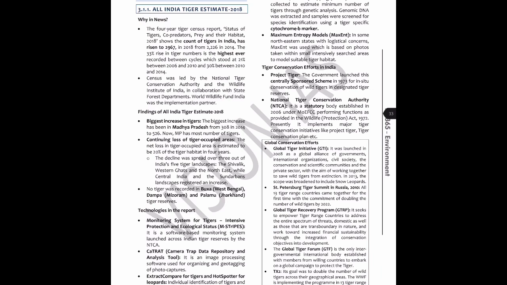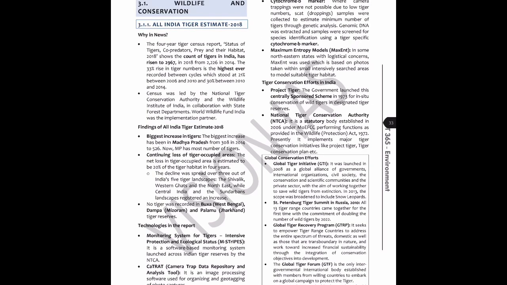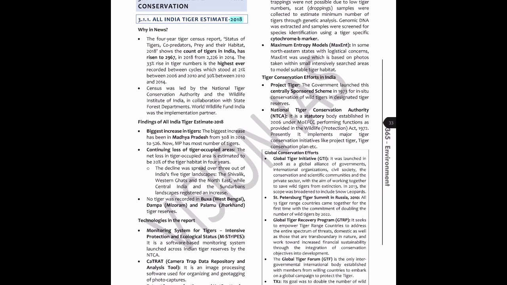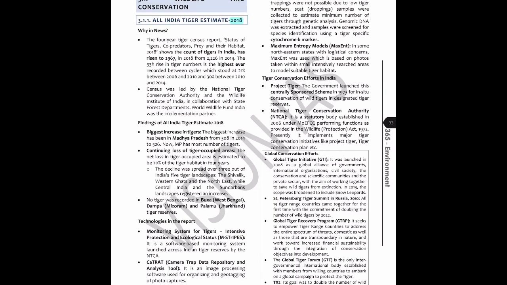This is page number 33, as you can see, and it's related to biodiversity, wildlife and conservation. The topic is All India Tiger Estimate 2018. At the outset itself, you can see that this is the 2018 estimate and it's an All India Tiger estimate. So it's a survey, and it was a 2018 survey, the report of which has probably been released now. And it's the 4-year tiger census report.